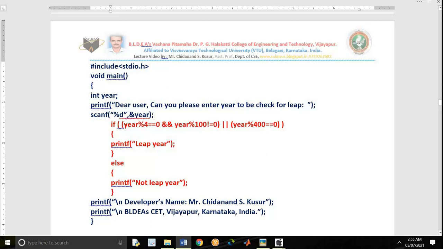And this is bracket started here, bracket completed here, logical AND. We are combining two expressions. Here bracket started and bracket completed. This is logical OR. Okay.